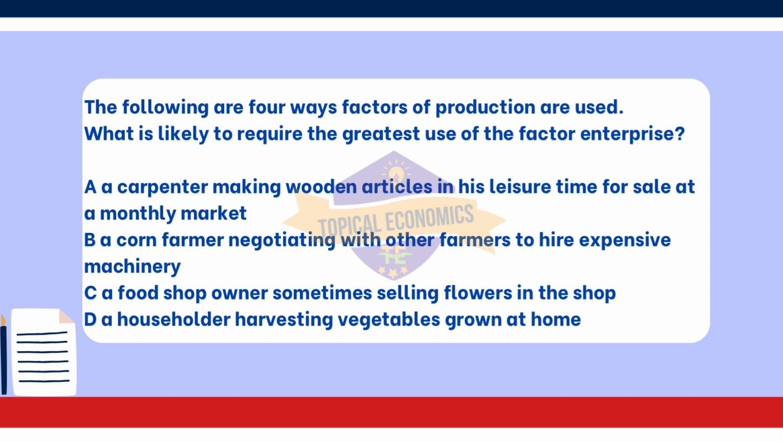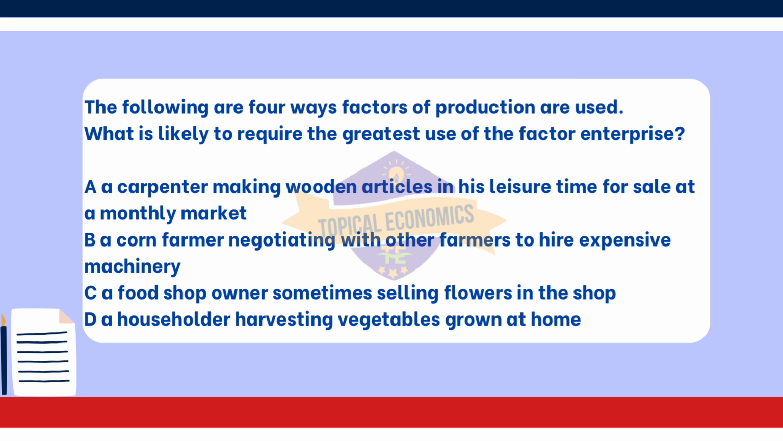The farmer is not only negotiating the hire of expensive machinery but also considering the economic implications, such as costs, potential returns, and the coordination of resources. This level of strategic thinking and risk-taking is a core aspect of enterprise. Looking at the other options.